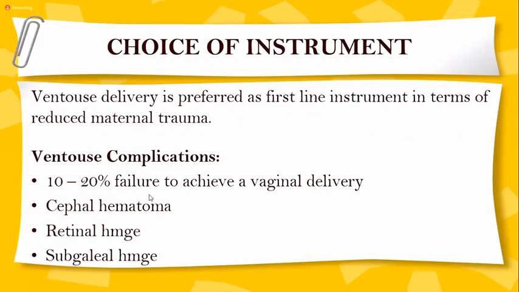Now, the choice of instrument. You have decided, you have checked for the safety criteria, you have taken the consent, and now what is your choice of instrument? Ventouse delivery is preferred as the first-line instrument in terms of reduced maternal trauma, because you're going to apply the ventouse on the head of the baby, so there is less chance of maternal trauma. The complications, still it has some complications. It has 10 to 20% failure to achieve a vaginal delivery. So failure chances are more with ventouse, cephalhematoma, retinal hemorrhage or subdural hemorrhage.